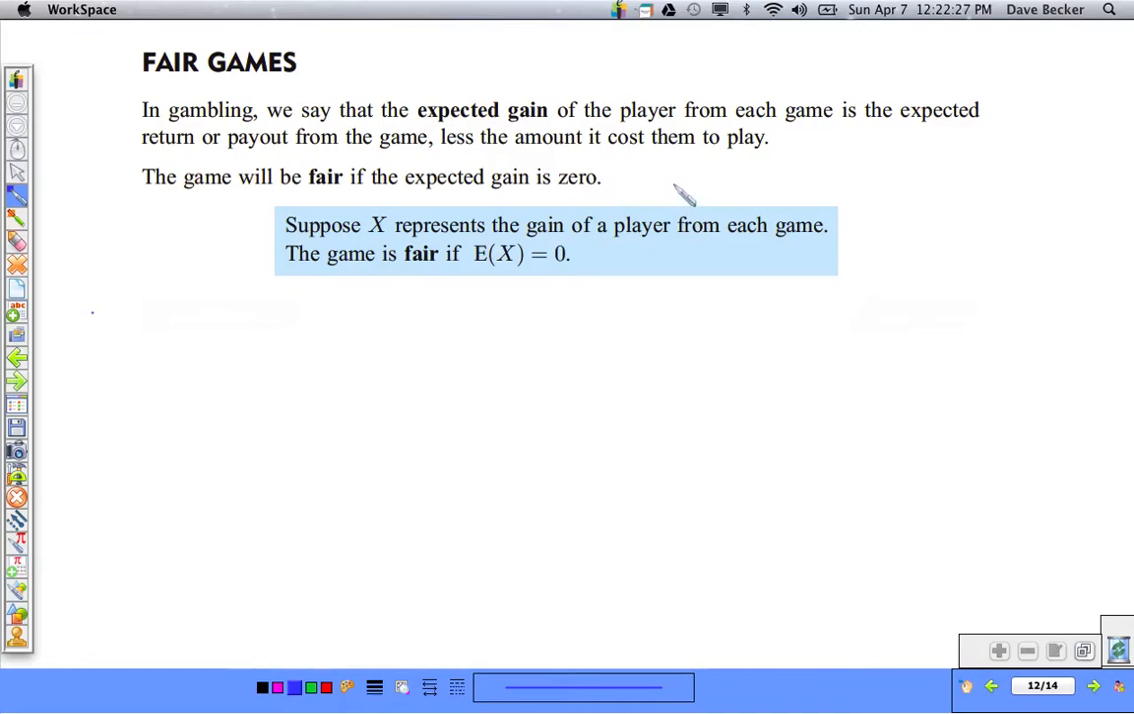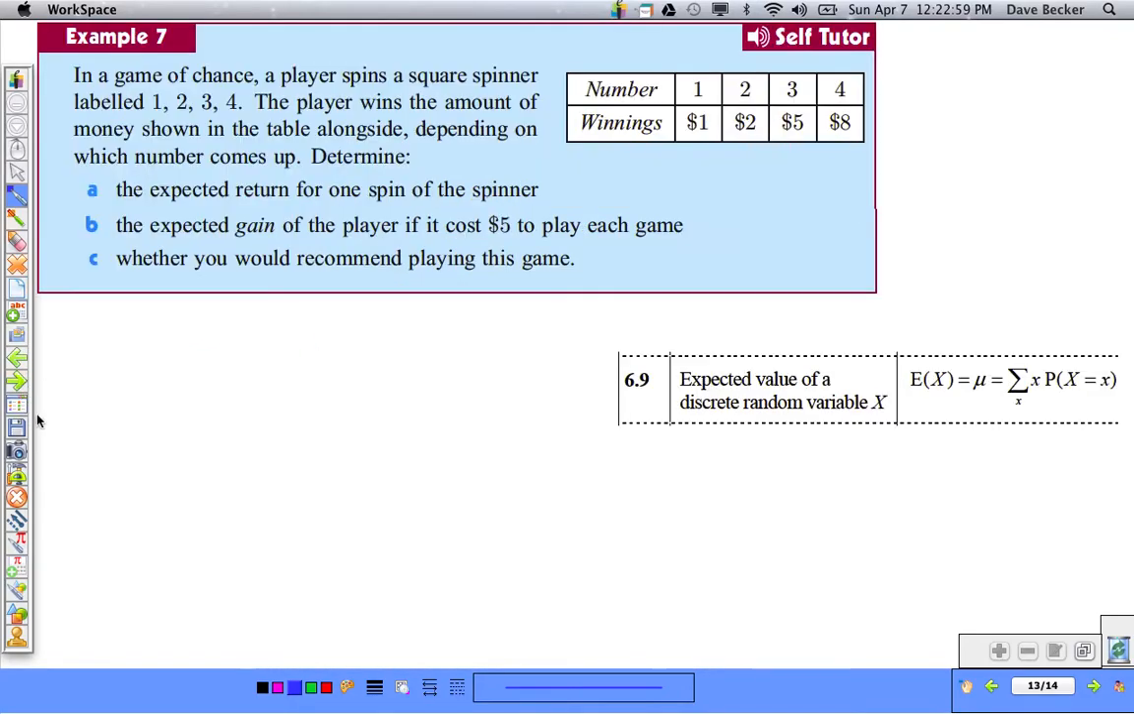That means the person running the game has the exact same chance as the person playing the game, if the expected gain is 0 over the long run. Now we know that's not the case for each individual event. It depends on the game. But if it's fair over the long run, we say the game is fair if the expected gain of the player is 0. So that is E of x equal to 0.